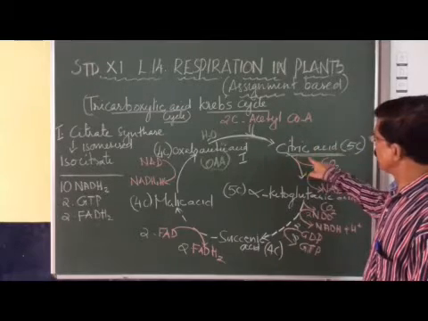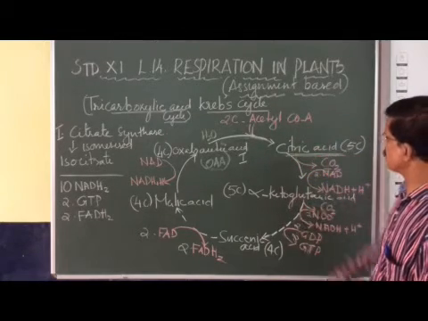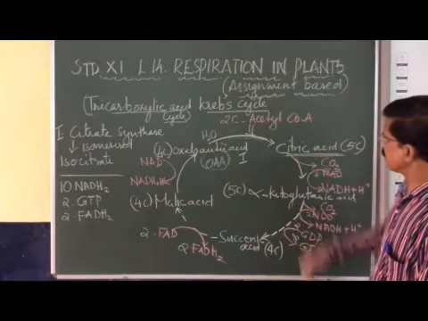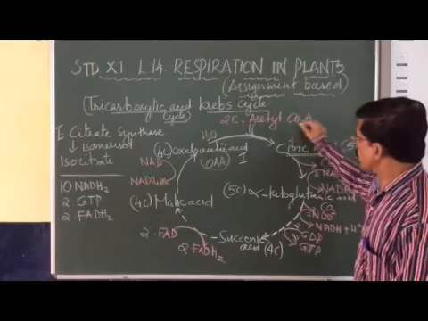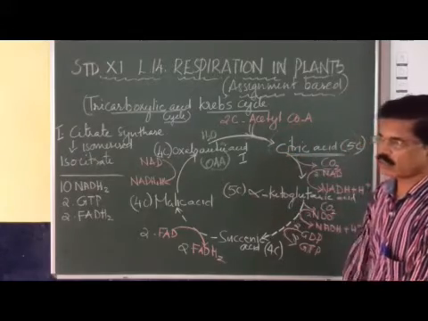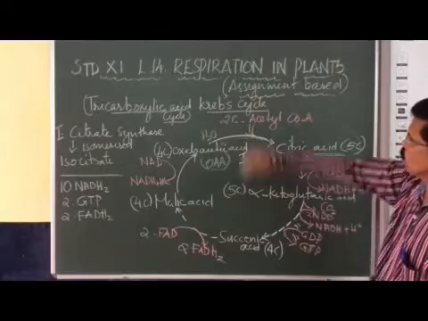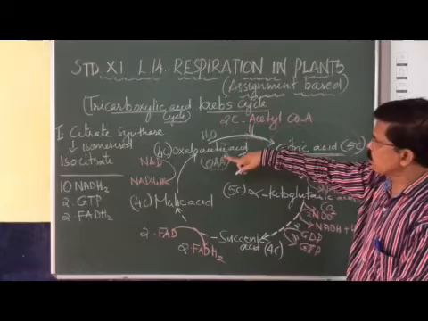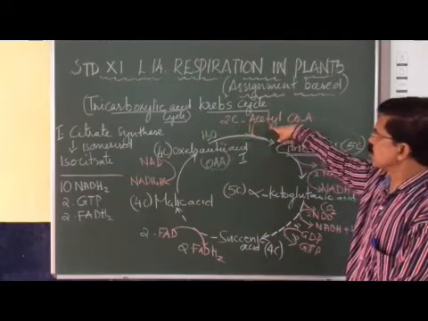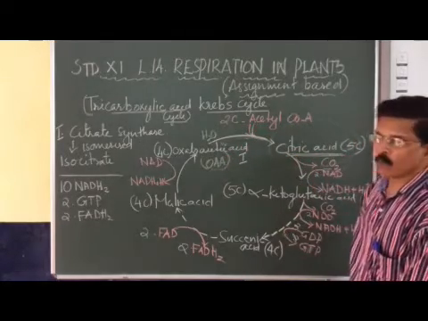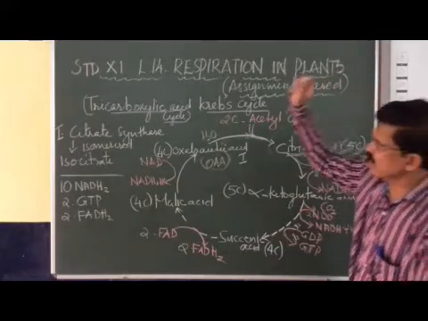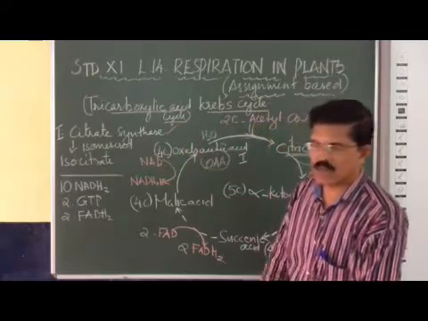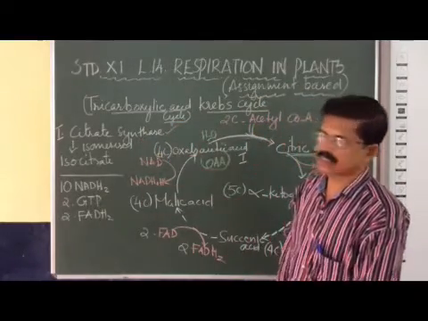Because citric acid is the first compound formed in this reaction, the Krebs cycle is also called the citric acid cycle. Krebs cycle is called the citric acid cycle because the first stable product of the Krebs cycle is citric acid, a 5-carbon compound. You got that idea? Once again, 4-carbon oxaloacetic acid combines with the 2-carbon acetyl coenzyme and forms a 5-carbon compound, citric acid. This is the first step. This reaction is catalyzed by an enzyme, citrate synthase. You got it?